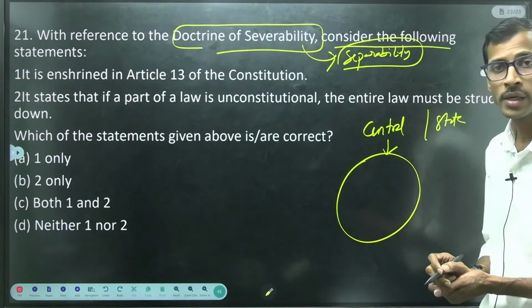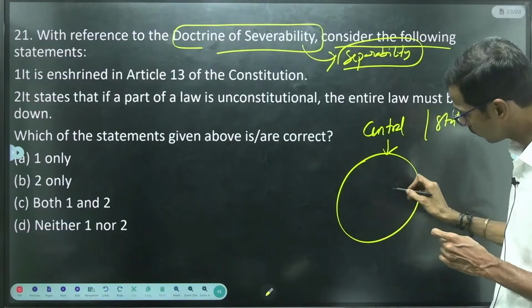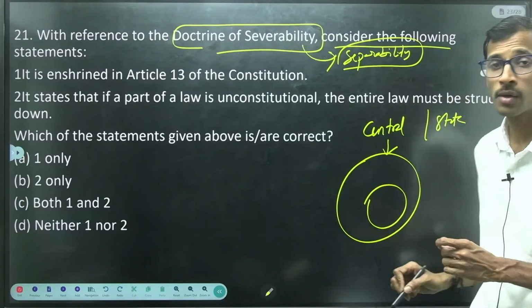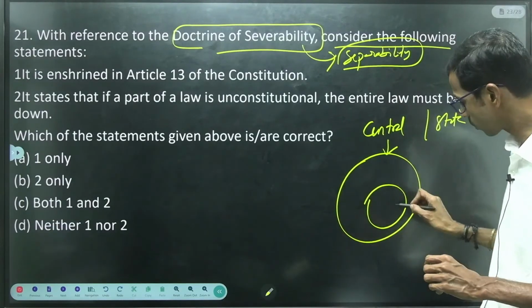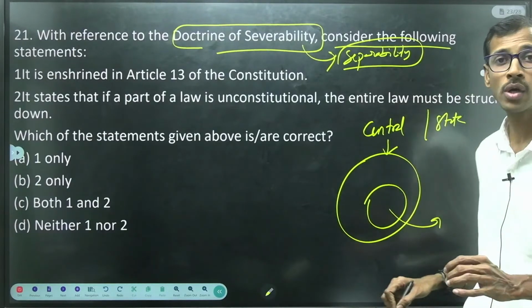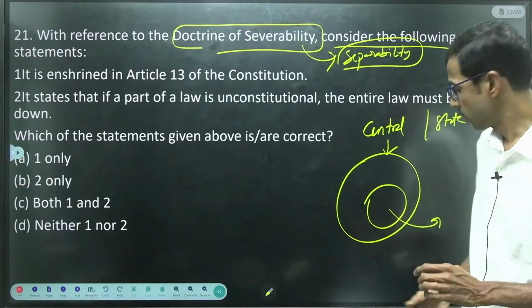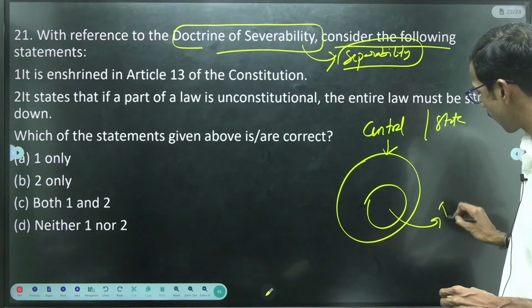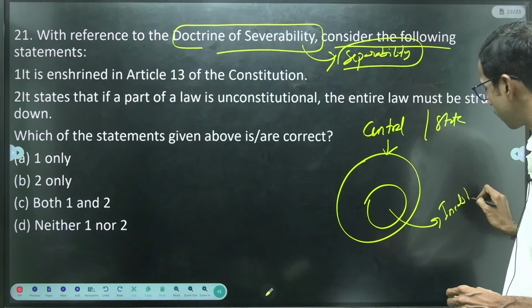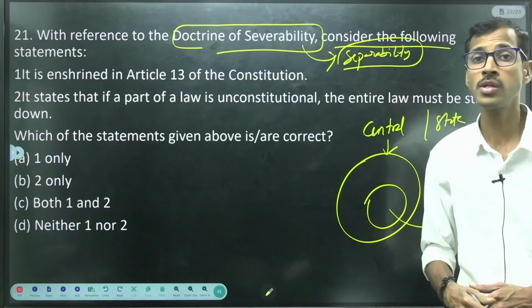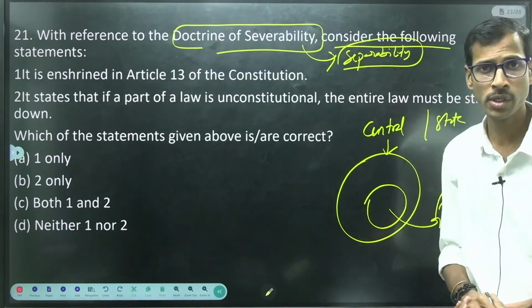In this, if a portion of that particular provision of the law is not according to, or is against, the Constitution, then it will be invalid. It will be invalidated by the courts. That is called the doctrine of severability, right?